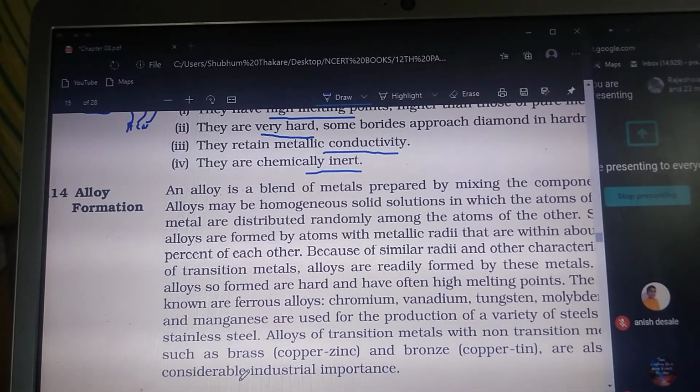जैसे कि फॉर एग्जांपल स्टील में हम कार्बन के इम्प्योरिटीज ऐड करते हैं। Carbon is added in the iron metal so that we get the alloy of the steel. So the carbon atom is a non-metal, so it is added to form the alloy. Now here why are they going to form the alloys, that is the main question. Why are transition metals going to form the alloy?